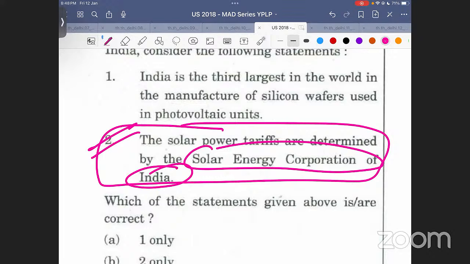This corporation है यार, corporation है, गवर्नमेंट ने कॉर्पोरेशन बनाई है. A corporation will not decide solar power tariffs, right? Specifically solar energy के लिए.